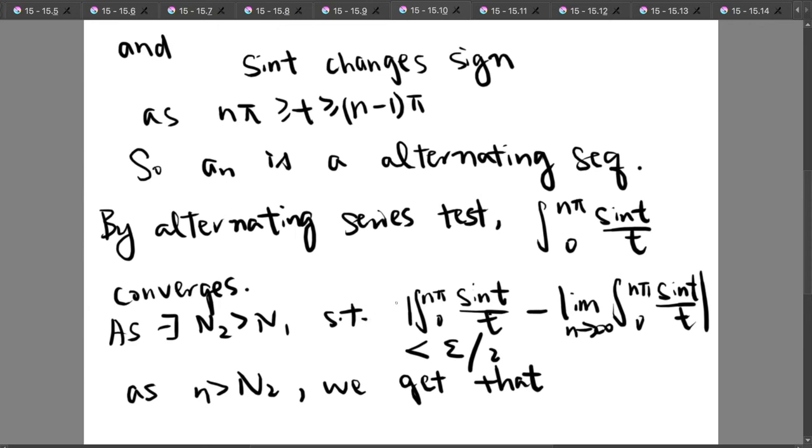By the definition of convergence of series, we know that there exists an n2 which is greater than n1 such that the absolute value of the integral from 0 up to nπ of sin t over t minus the limit as n tends to infinity of the integral from 0 to nπ of sin t over t will be smaller than epsilon over 2 as n is greater than n2.